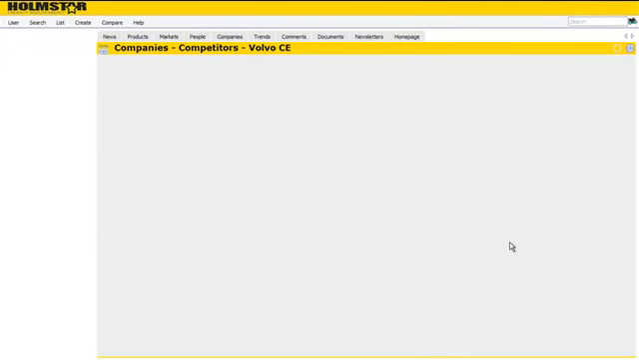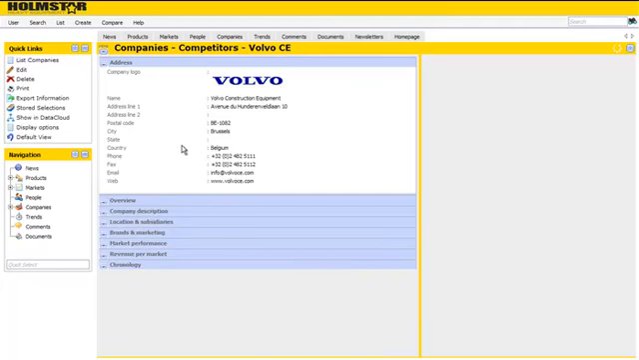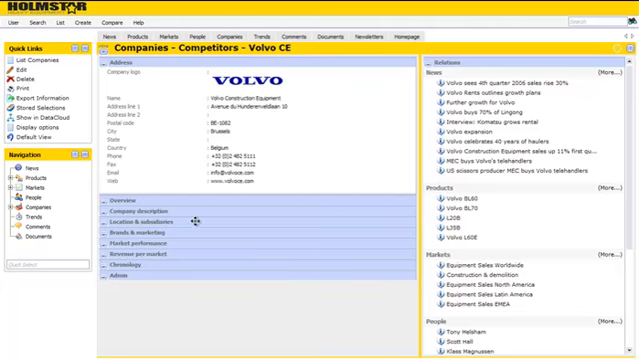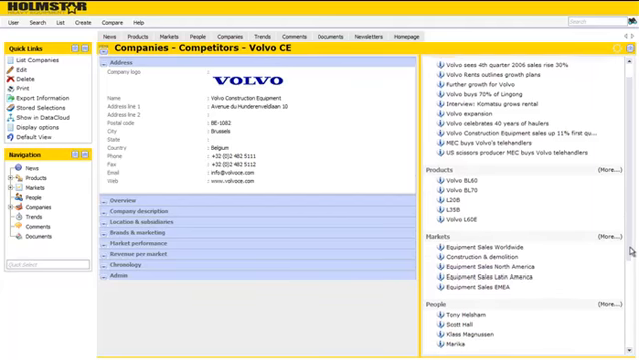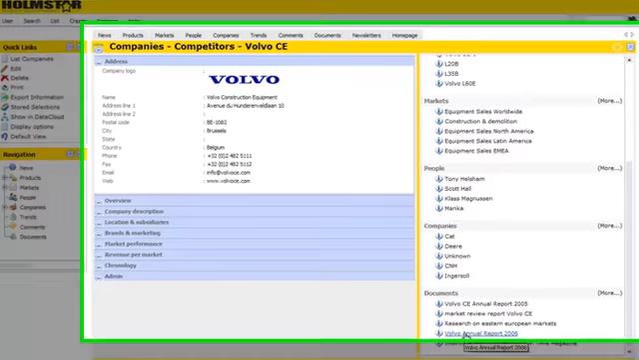The Volvo Construction Equipment company profile will come up in a similar fashion to that of the news message. In the center of the screen, we see the company profile, and on the right side, we see the relations that this profile has with the news, products, markets, and people. The various news messages are listed, as are the products, the markets that Volvo is active in, and the people that we know that work there. Further down, we have the companies and the documents. For instance, the Volvo Construction Equipment Annual Report for 2005 and the report for 2006.